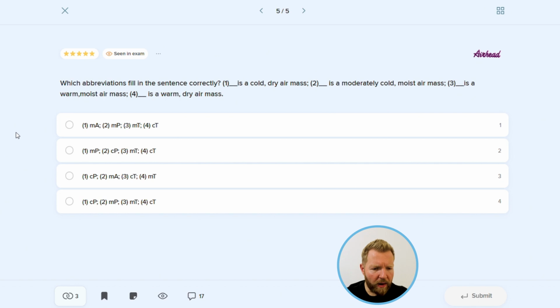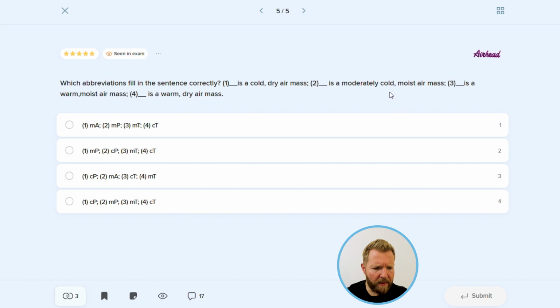So number 1 should be a cold and dry mass. Dry means it's going to be a continental mass, and cold is going to be polar. So we see that only answers number 3 and 4 might be correct. So we can exclude answers number 1 and 2. Now, the number 2 air mass is a moderately cold, moist air mass.